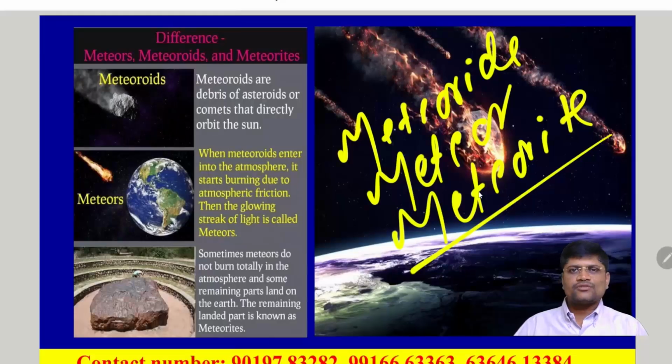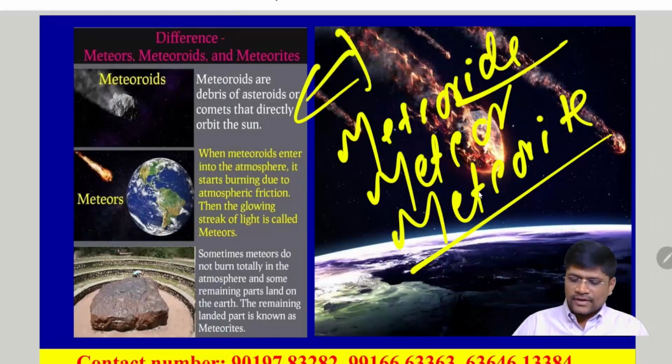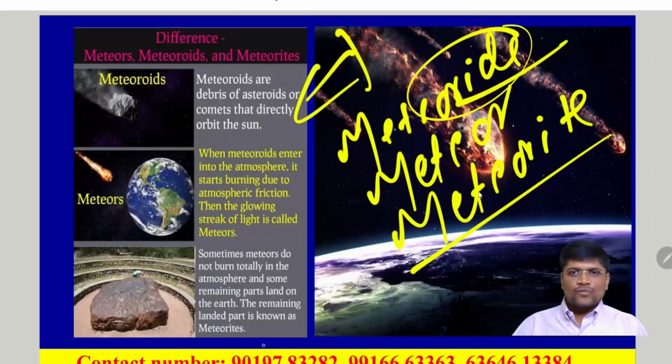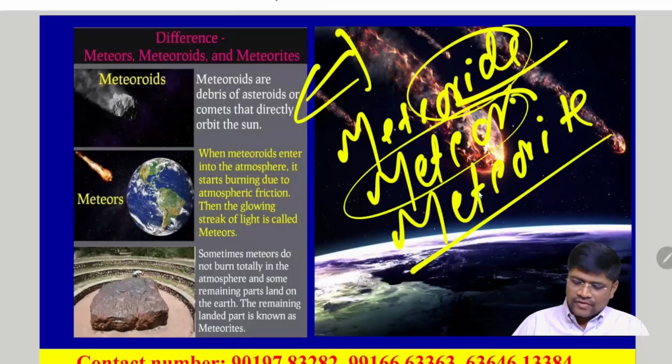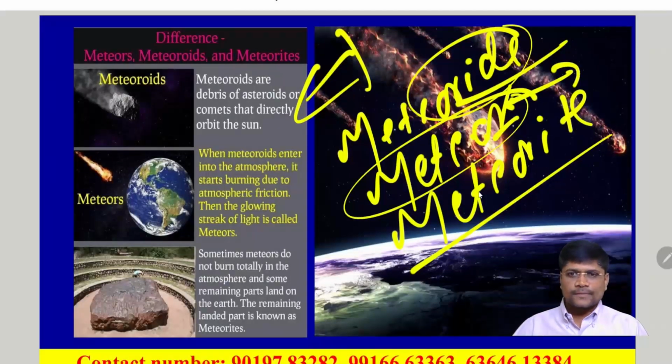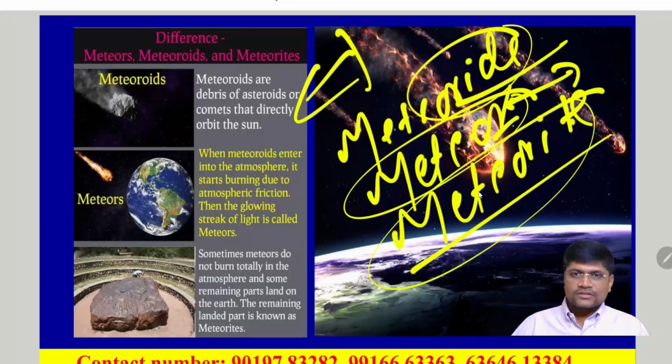The same object, based on its location, is called by different names. Once it gets separated from the asteroid belt, and is moving in the inner planet zone, it is called a meteoroid. If it falls into the Earth's atmosphere and gets burnt, we call it a meteor or shooting star. It's usually in the ionosphere or the mesosphere. If its remnant falls on the Earth's surface, we call it a meteorite.